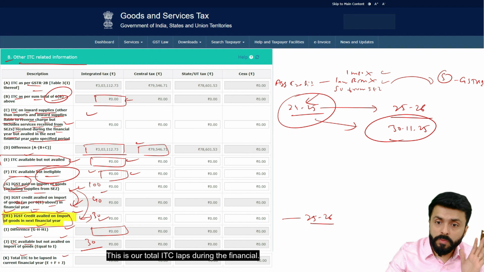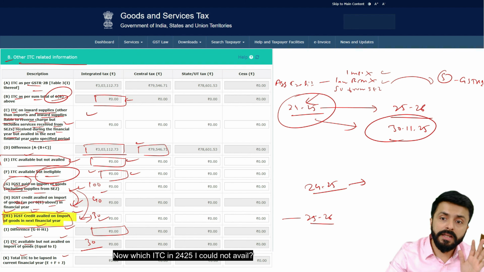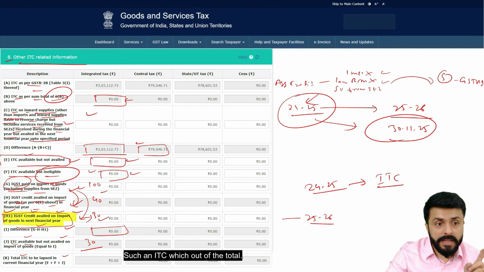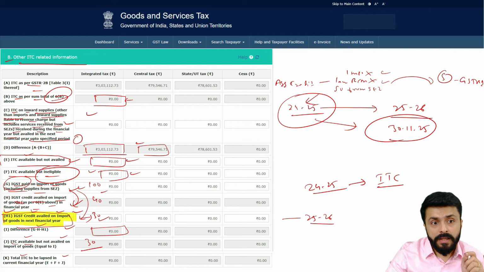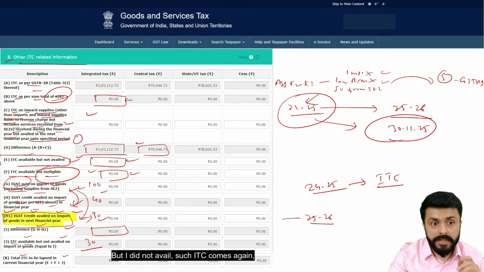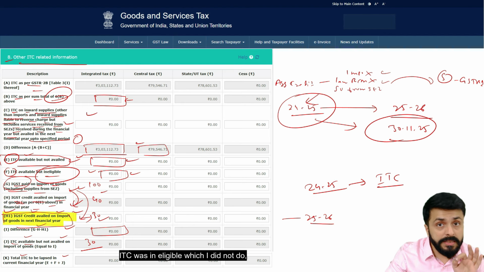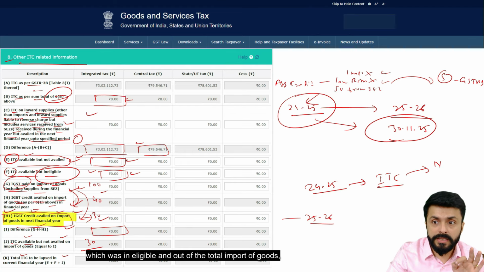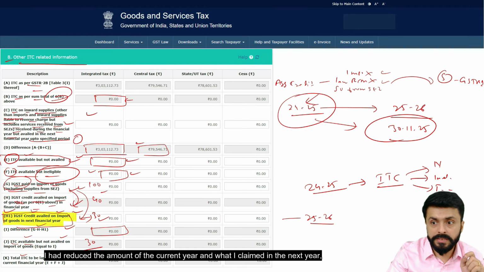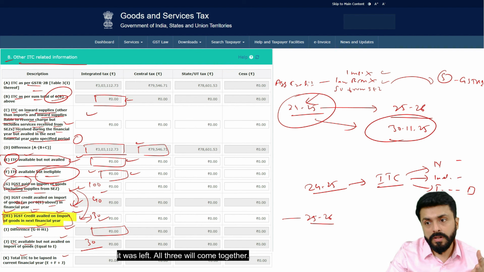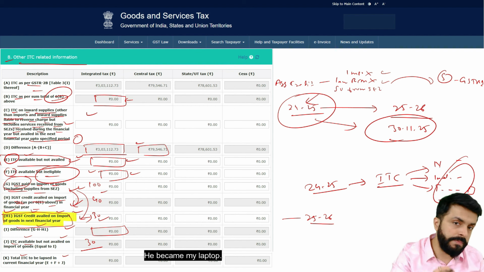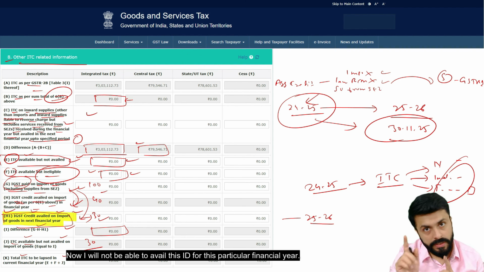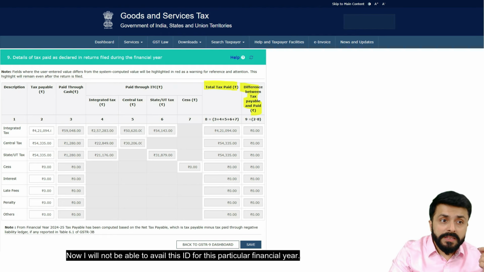This is our total ITC lapse during the financial year. Now, which ITC in 24-25 could I not avail? Such an ITC which was available out of the total, but I did not avail. Such ITC comes again. What our F has done: ITC that was ineligible, which I did not avail, and out of the total import of goods, I had reduced the amount of the current year, and what I claimed in the next year, it was left. All three will come together. It became my lapse. Now I will not be able to avail this ITC for this particular financial year.